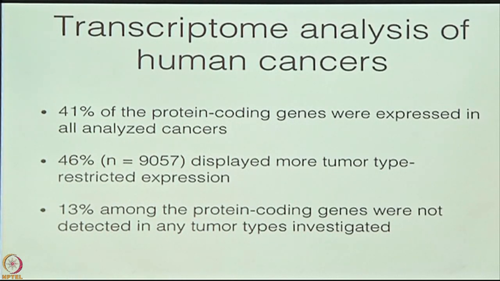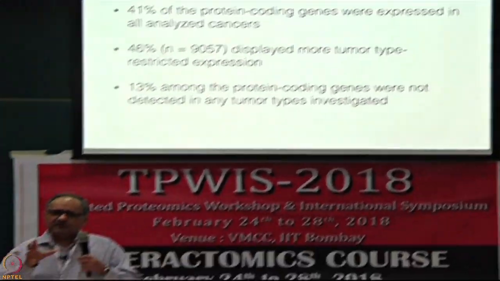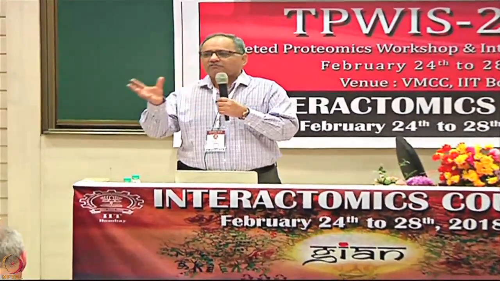Secondly, 46%, and this I consider to be very important at this stage of our research activity, showed a restricted type tumor expression. So in the tumors they were different, but when we compared it to normal tissues, those same genes were different.